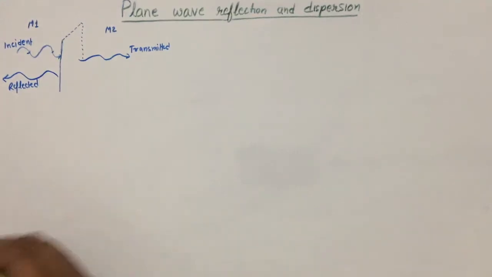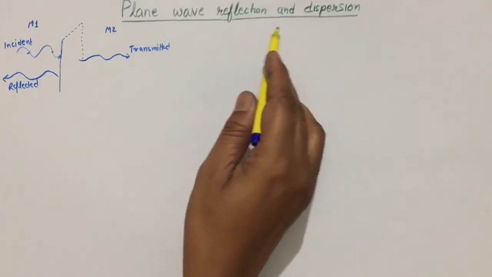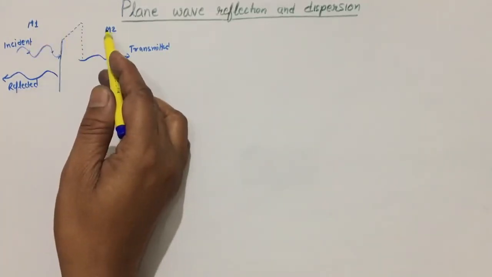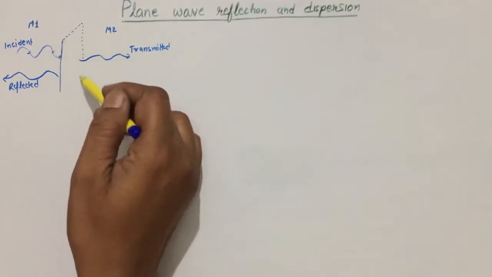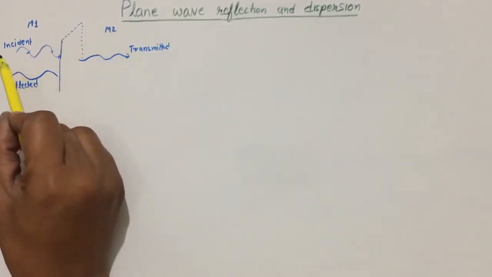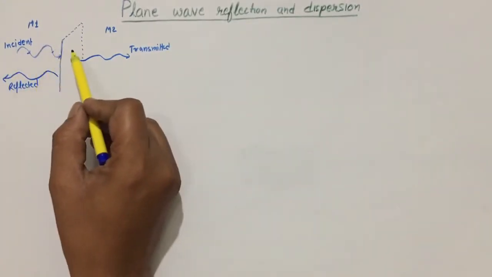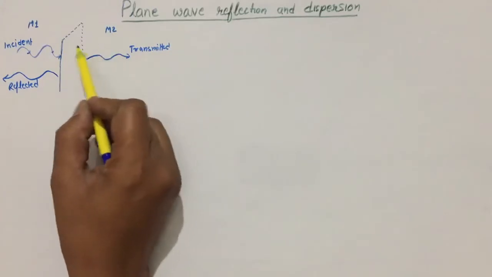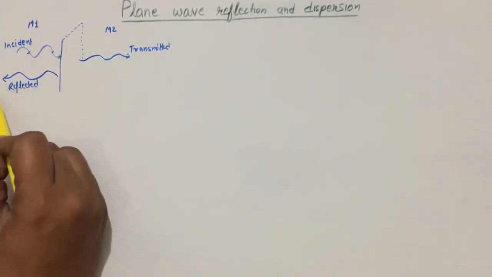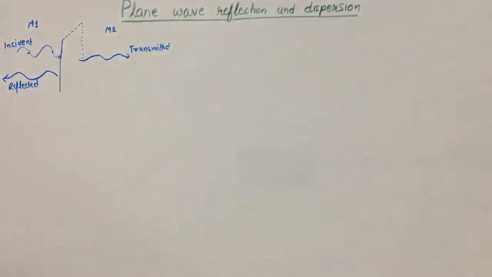Good morning, students. Today we will discuss a new topic, that is plane wave reflection and dispersion, in which we have taken two mediums, medium 1 and medium 2. This is the boundary of these two mediums. When a plane wave propagates from one medium and meets a different medium, it is partially reflected back and partially transmitted to the other medium.